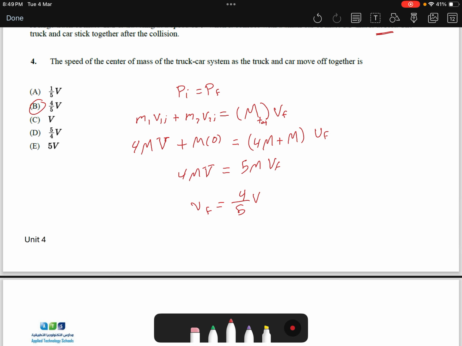Of course, here, since it's an inelastic collision, we can't use the conservation of kinetic energy. We can only use the conservation of momentum.